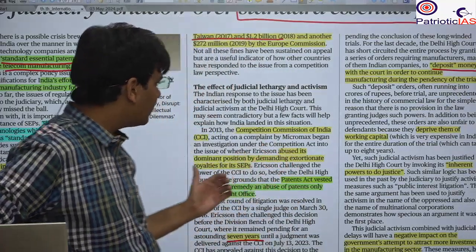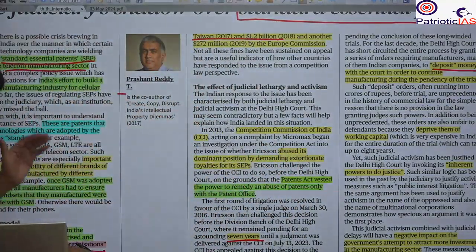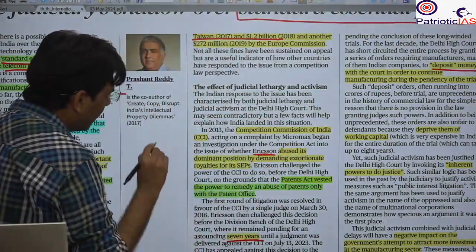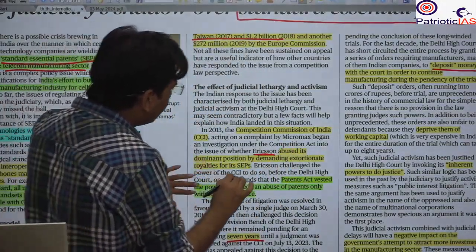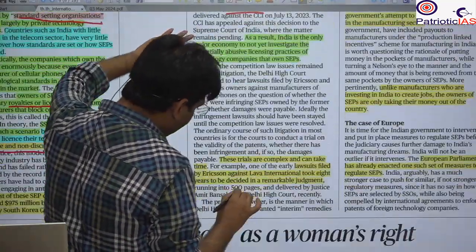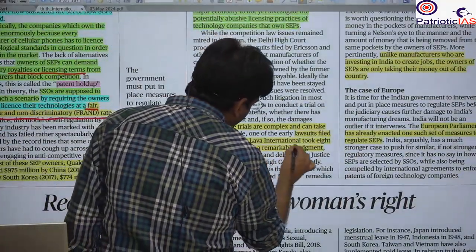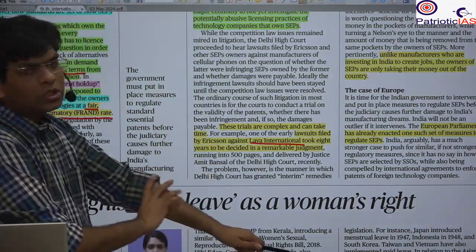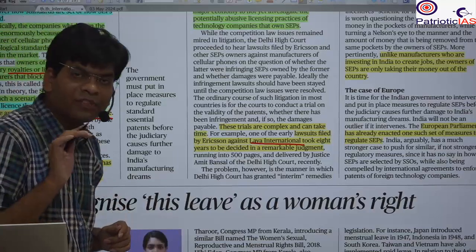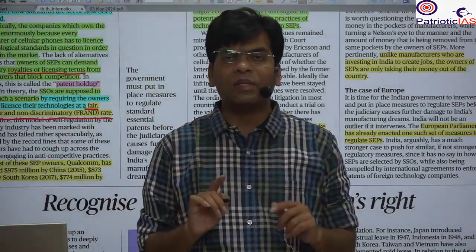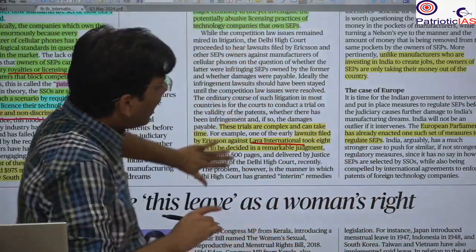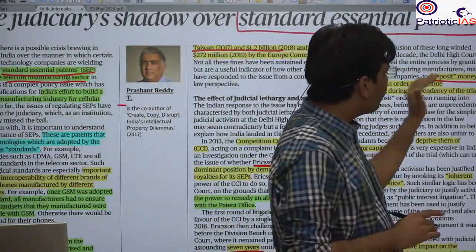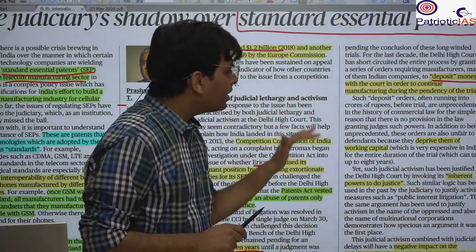For example, it is Micromax, and the company that filed the case was Ericsson. Ericsson filed the case against Micromax, and again Ericsson filed a case against Lava International. Both are Indian companies. They were facing the lawsuit that they have misused the patent law. They have infringed the patent law, and that's why they have to pay the penalty. And until the case is going on, these Indian companies have to pay deposit money, and this creates